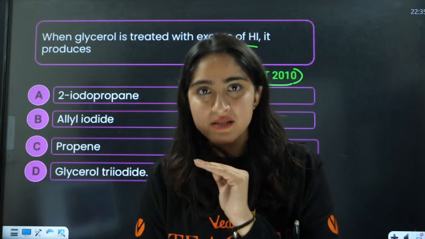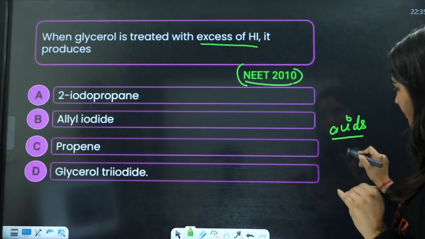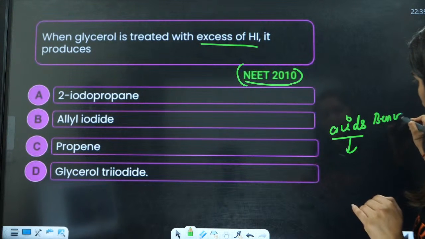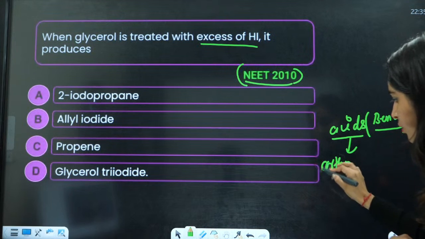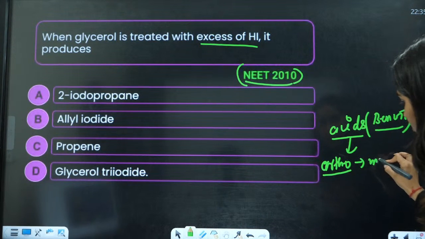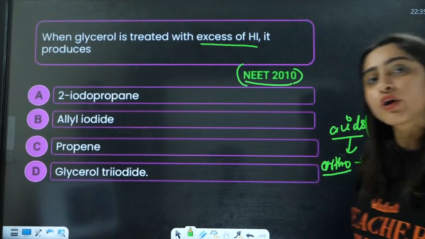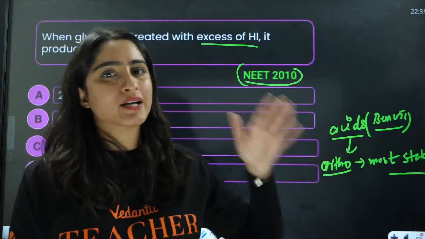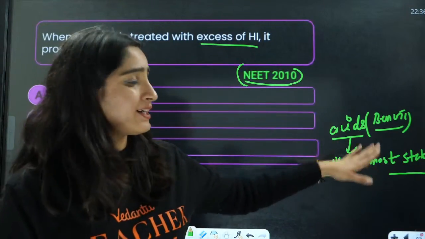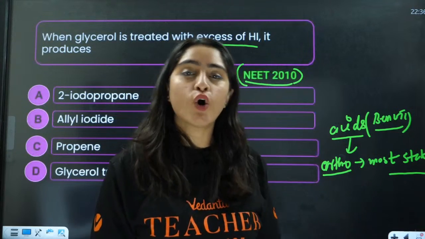So in case of acids, we're talking about benzoic acid. If you have the ortho product there, that will always be the most stable. That is the ortho effect. It doesn't matter whether there is a minus I effect, plus I effect, electron withdrawing or electron donating. The ortho product will be the most stable.